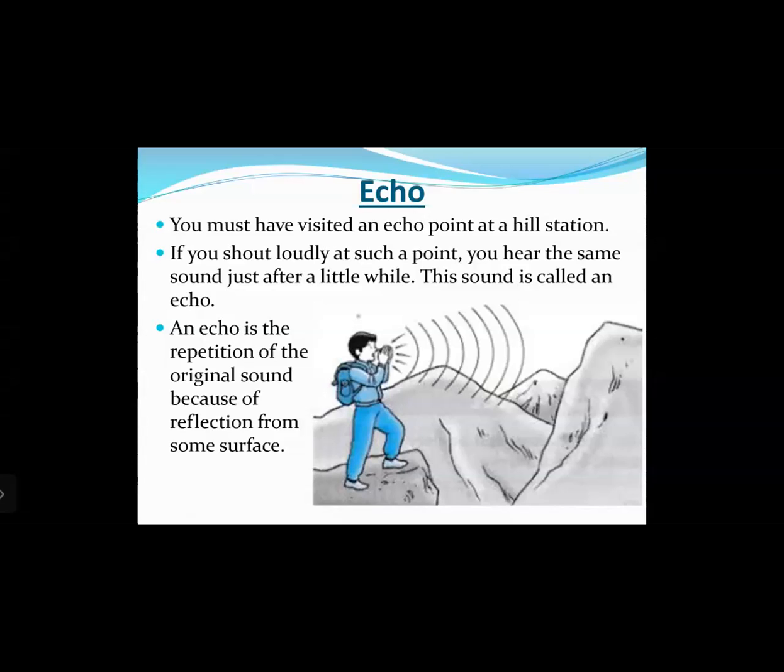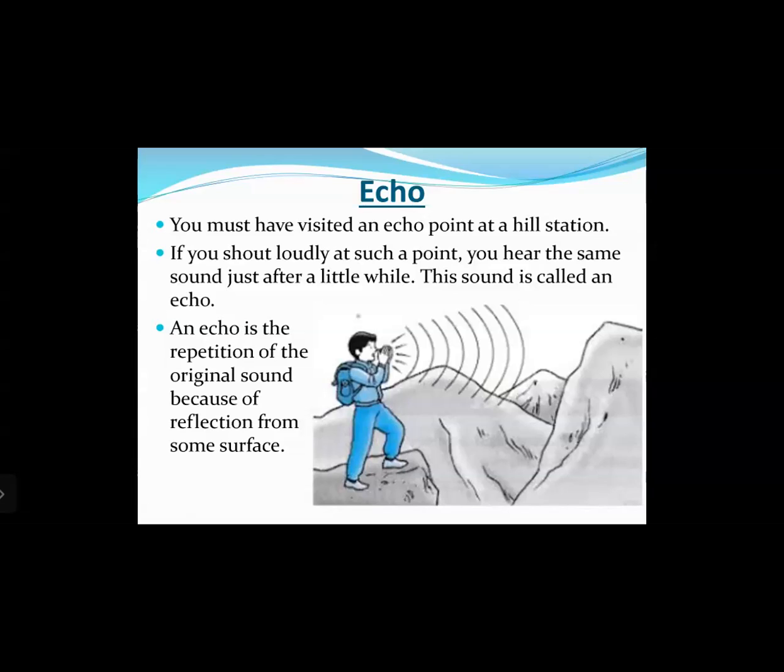So, if you have visited a hill station somewhere, something like Mahabaleshwar or maybe Mount Abu or some other hill station, at this location, you generally happen to have an echo point. Now, what happens if you go and stand at that echo point, and if you shout, you will get to hear your same sound repeated after a certain time interval, right? Now, for this to happen, there must be a large reflecting surface somewhere. So generally on a mountain top, when you look across, there might be another mountain, right?